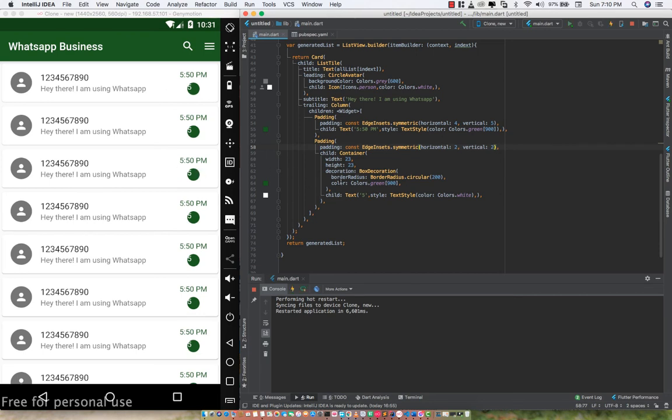So I'll just have to wrap up the child of the text, which is the 5, with a pattern as well, and this pattern too, I'll just paste the same size of them. So this is how it's going to be. You could see that the 5 is going to be centered, and I love that.